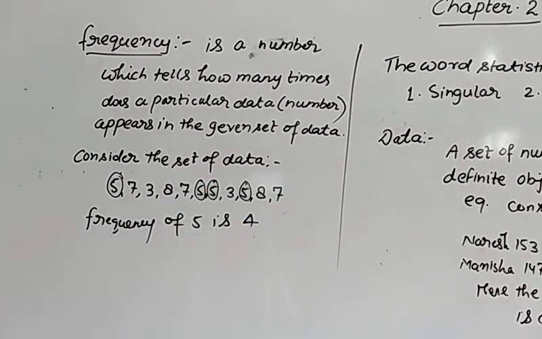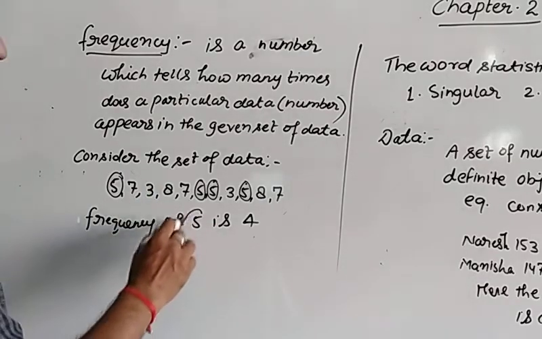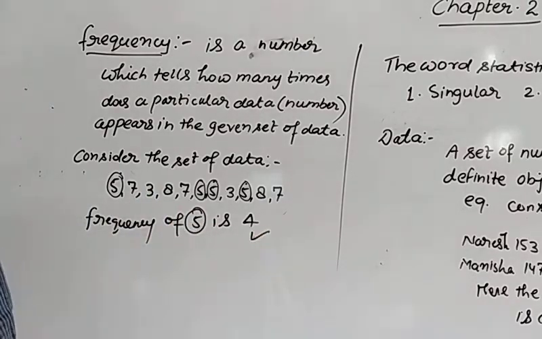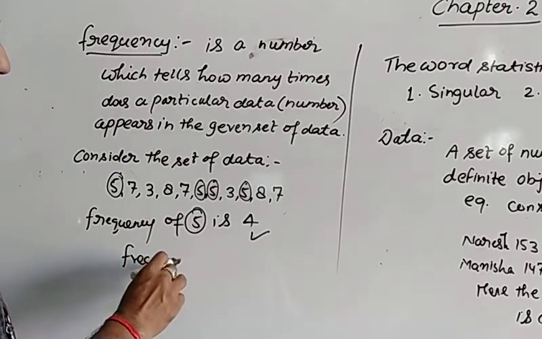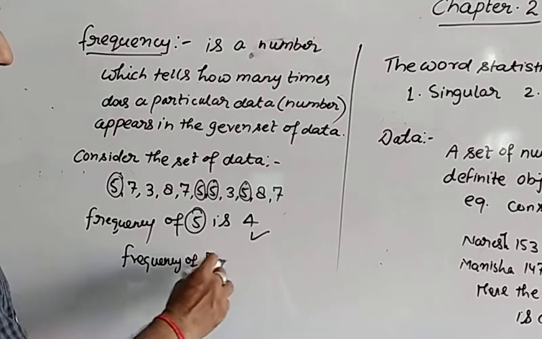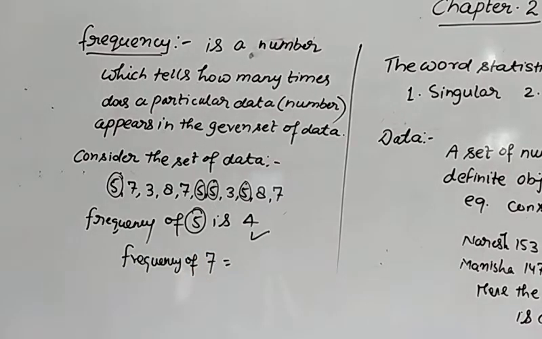5 has come 4 times in this given data. So the frequency of 5 is 4. If we talk about the frequency of 7, what is the frequency of 7? Let us see.